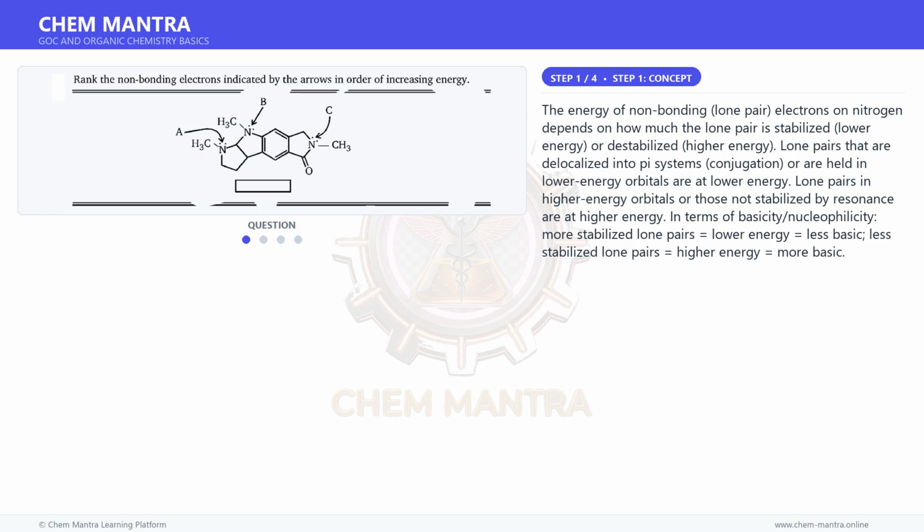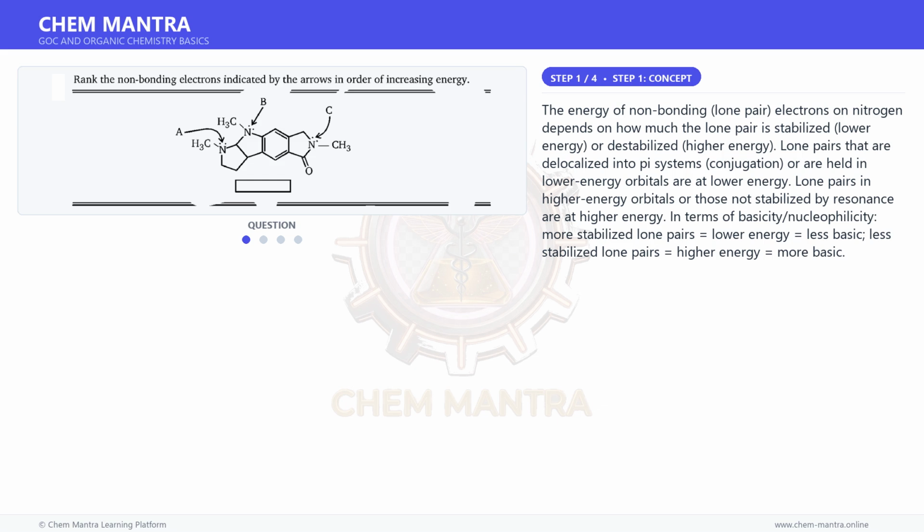The energy of non-bonding lone pair electrons on nitrogen depends on how much the lone pair is stabilized (lower energy) or destabilized (higher energy). Lone pairs that are delocalized into pi systems (conjugation) or are held in lower energy orbitals are at lower energy. Lone pairs in higher energy orbitals or those not stabilized by resonance are at higher energy.